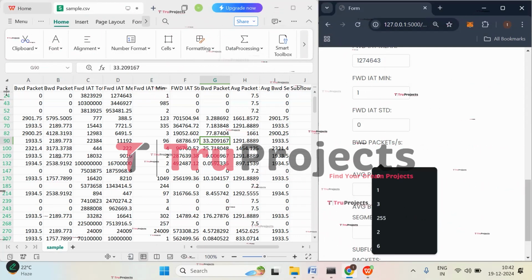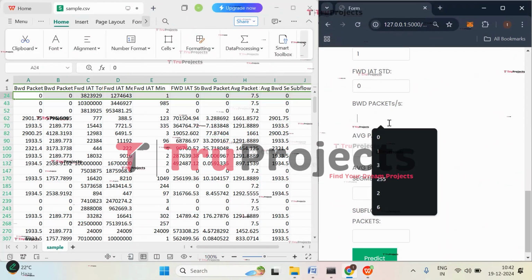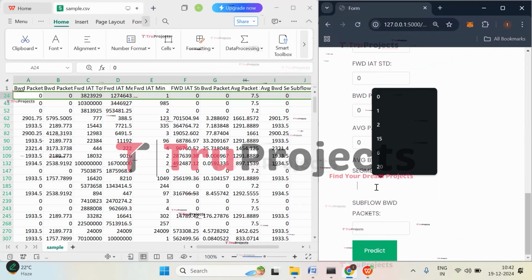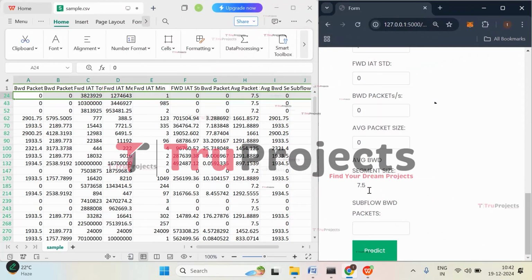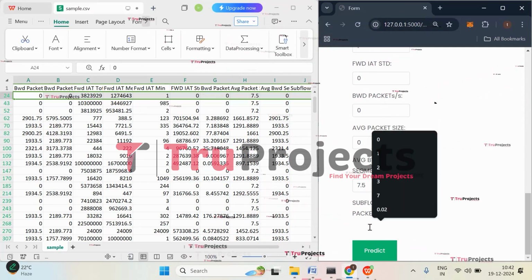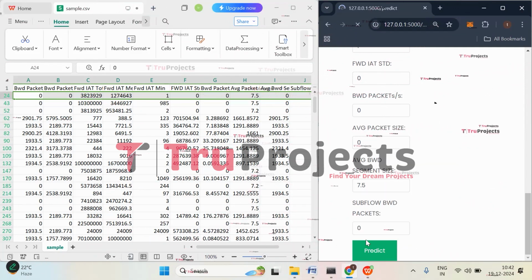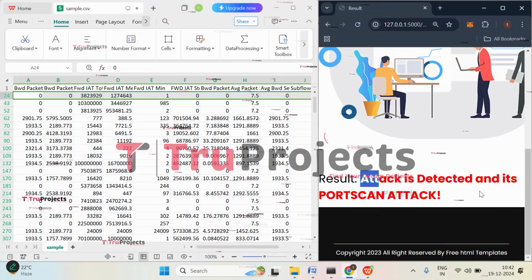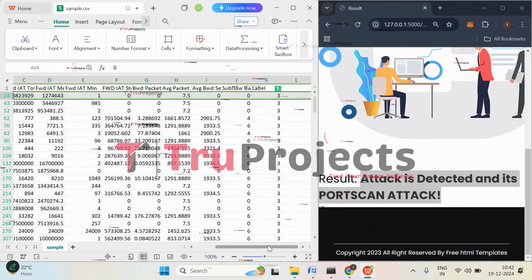And then backward packet size is 0. Average packet size is 0. And then next we have 7.5 as average backward segment size. And the last value is 0. Click on predict. And here we got the prediction that attack is detected. It is port scan attack. So here port scan attack has been detected.